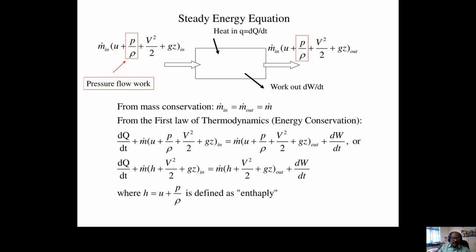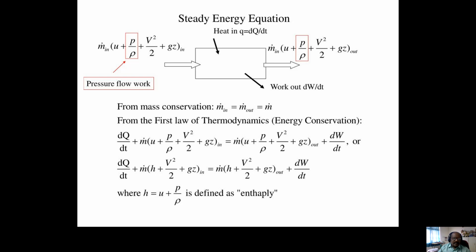So if you apply the first law of thermodynamics, as for the energy conservation, as for energy balance, input energy equals output energy. What is input energy? Heat supply plus m into U1 plus P1 by rho plus V1 square by 2 plus GZ1. Similarly, m into U2 plus P2 by rho plus V2 square by 2 plus GZ2 plus work done.